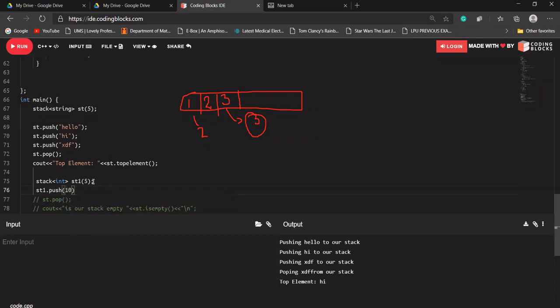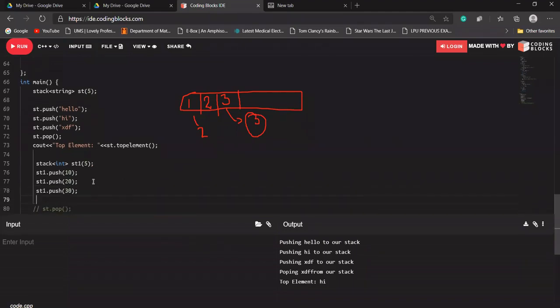In this case, I'll be giving the argument as input in the form of an integer. st1.push, I'm writing 20 here. st1.push, I'm writing 30 here. Let's say cout top element, so I'm copying and pasting it. Okay, let's try to run this.